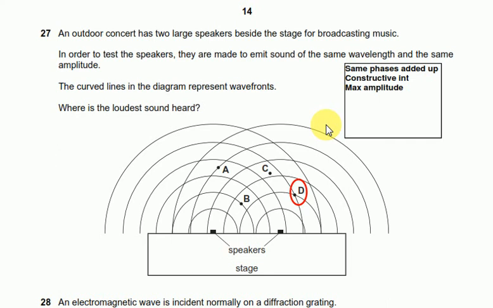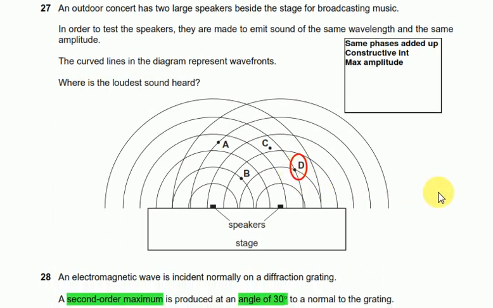You just have to realize that the maximum amplitudes are superposing here, so they get added up at this D point. At C, B or A, you can see that they are not. So over here the amplitudes get added up, like A plus A becomes 2A, constructive interference. So maximum amplitude, so the loudest sound is heard at D.